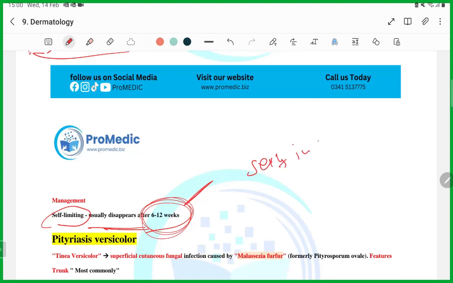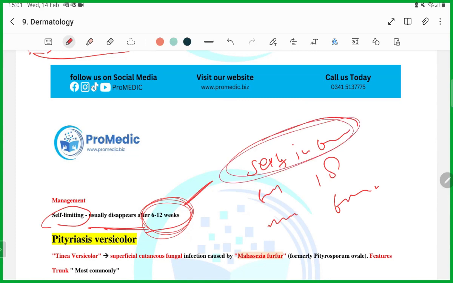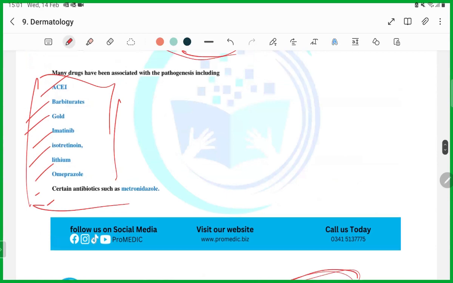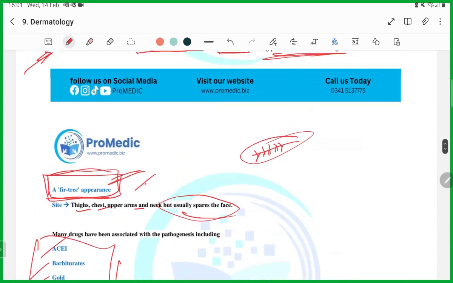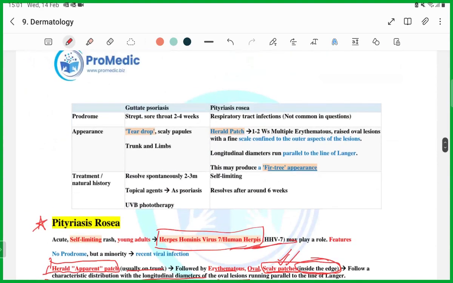Self-limiting in 6 weeks. Self-limiting in 18 weeks. Self-limiting in 6 months, like that. So, guys, you have to remember it's 6 weeks, whereas molluscum contagiosum, it was 18 weeks. Okay, so now we're going to read the difference. Now it's going to make more sense for you guys.